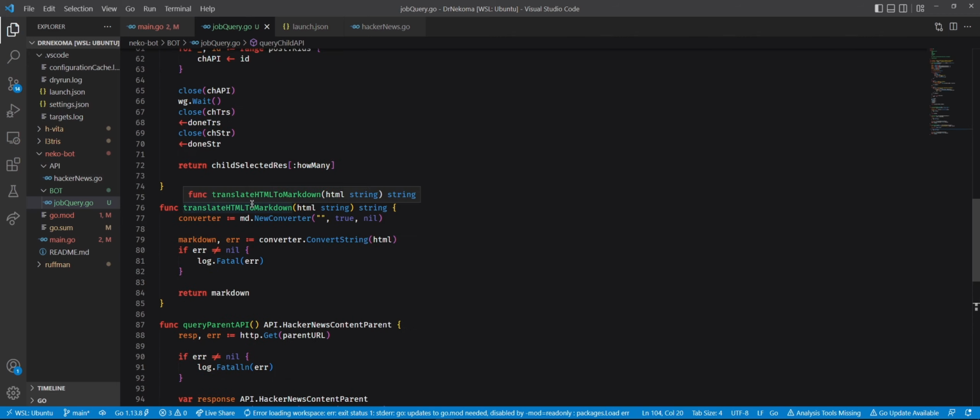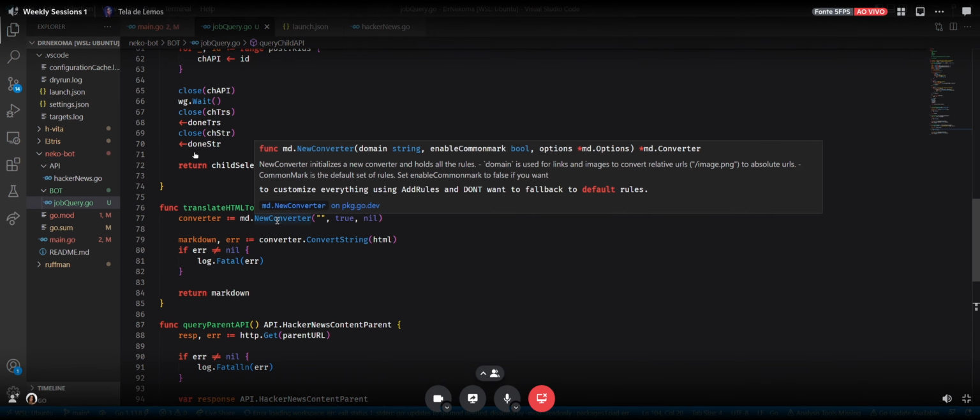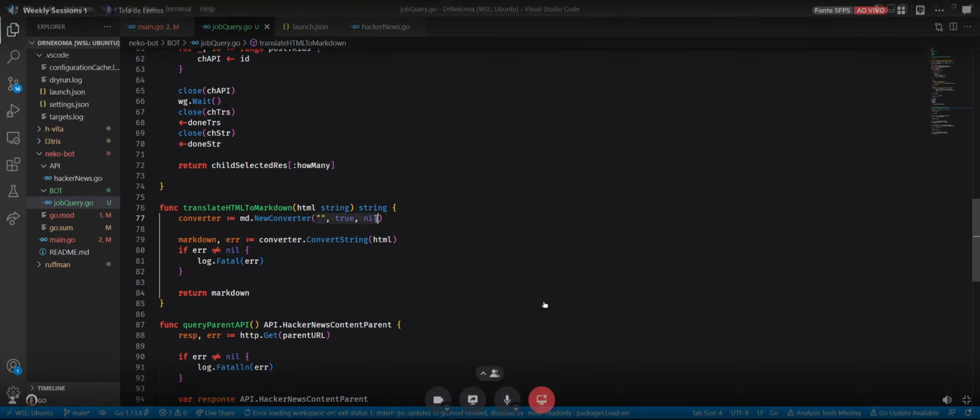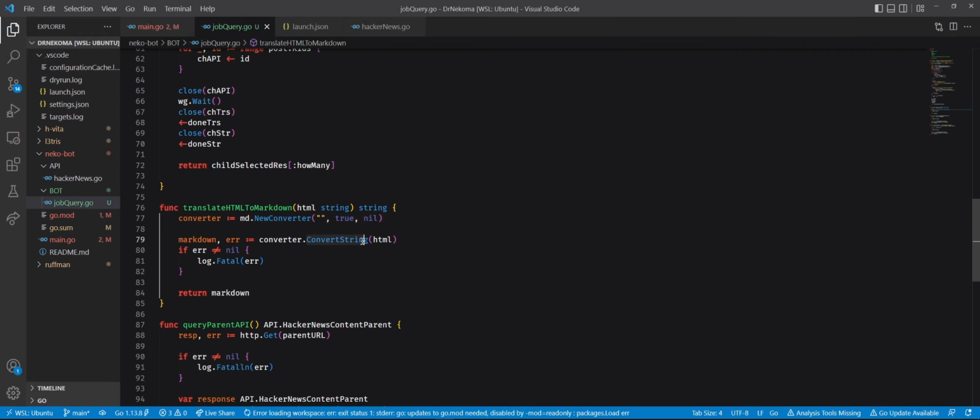To translate the HTML to Markdown is pretty simple. There's a library specifically designed for that, in which you pass a bunch of parameters that don't matter right now, which creates a converter. This is basically configuration for the conversion. Then you call convert string. You put the HTML payload here, which is basically a ginormous string, and you get a markdown and an error. You check if you got an error. If not, you just return the markdown. It is a simple library. Yeah, it's pretty straightforward. No secrets.